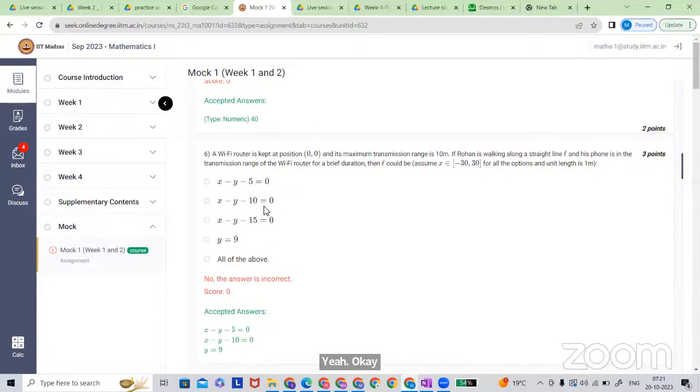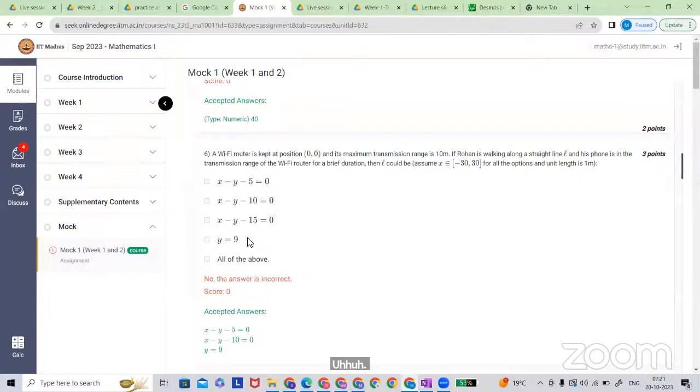x minus y equals 0. From any one of the equations we can get the x and y values by putting x equal to 0 or y equal to 0, and then match which line it is. In option number 1, if we put x equal to 0, then we get y.